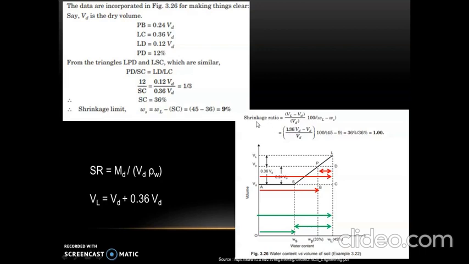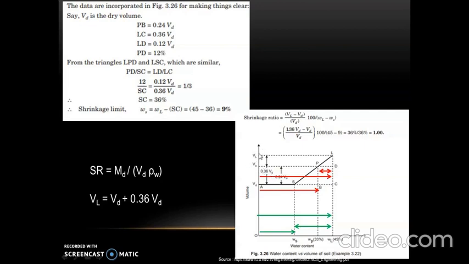Next, we need to find out what is shrinkage ratio. The formula available to find shrinkage ratio is VL minus VD divided by VD, into 100, divided by WL minus WS. Here VL is the summation of VD and 0.36 VD.